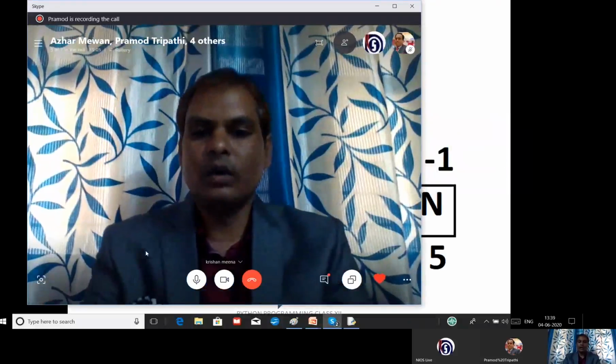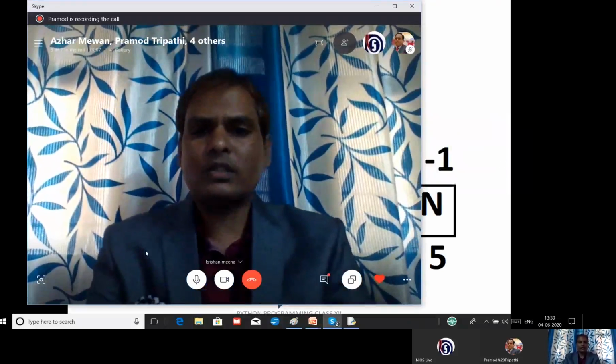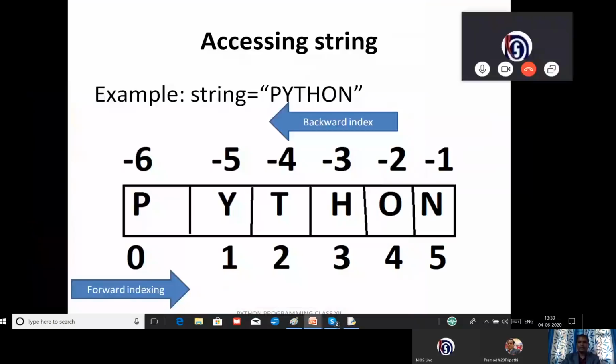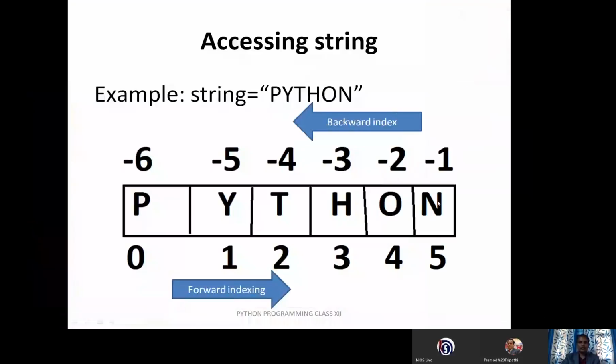And the last character, you can see in this example, the last character of our string is number 5. But actually how many characters do we have? 1, 2, 3, 4, 5, 6. So you can see we have 6 characters, but as per the index, we get only 5. This is the rule of string accessing in Python programming, where it will be indexed like that.